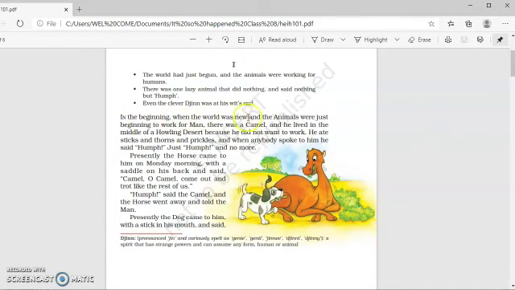In the beginning, when the world was new and the animals were just beginning to work for man, there was a camel, and he lived in the middle of a howling desert.